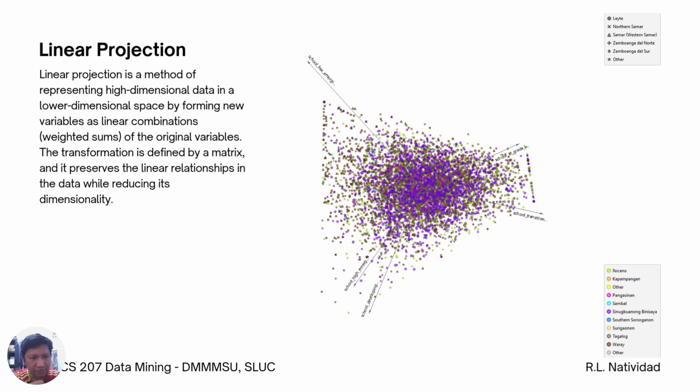Then there's this linear projection visualization. It is a method of representing high dimensional data in a lower dimensional space by forming new variables as linear combinations of the original variables. So we can use this linear projection for dimensionality reduction. It identifies dominant variance directions in multi-variable data. In terms of data analytics, it reduces dimensionality while preserving the linear structure. On the decision support, it simplifies complex datasets for easier interpretation and monitoring.